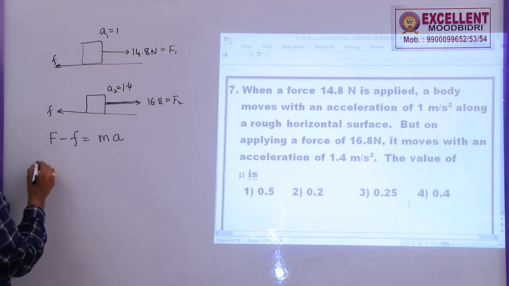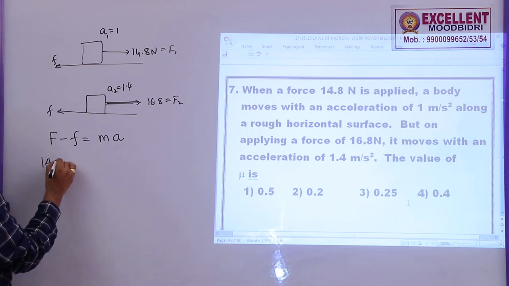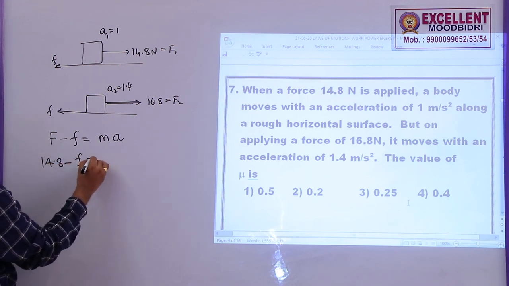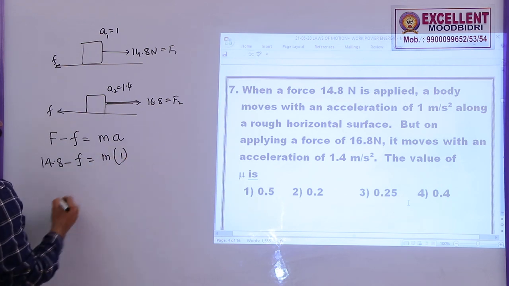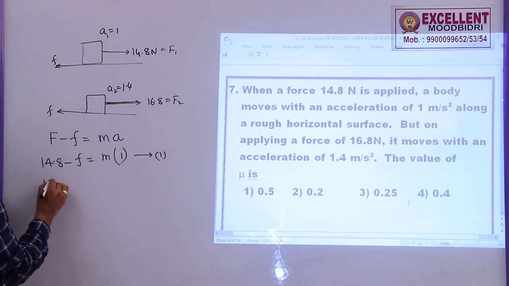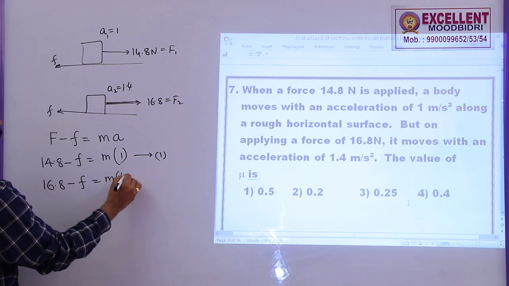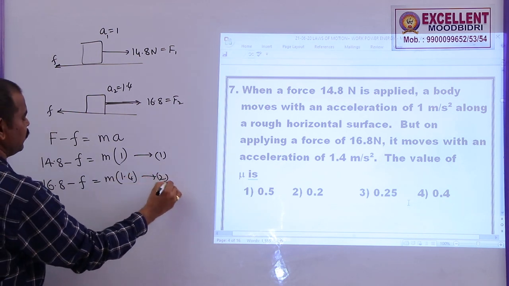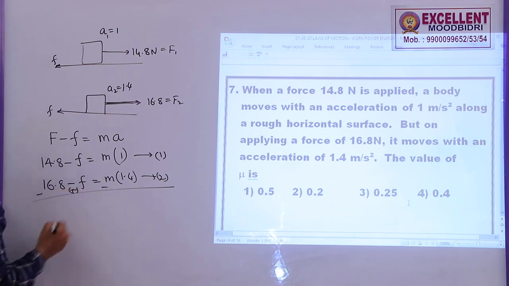Now, let me write the first case. In the first case, applied force was 14.8, frictional force is unknown, mass of the body unknown, acceleration is 1. This is equation 1. For the second case, applied force 16.8, frictional force is unknown, mass into 1.4, this is equation 2. Now, subtract these two. Minus, plus, minus.